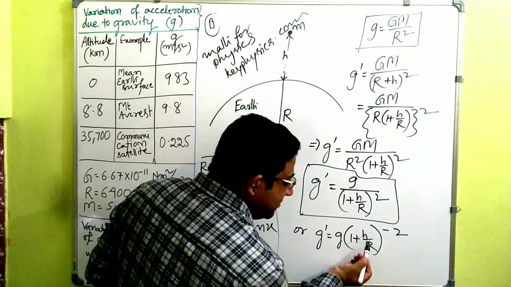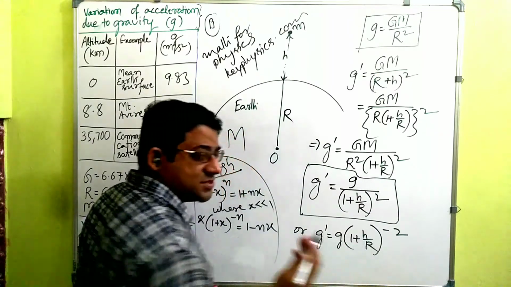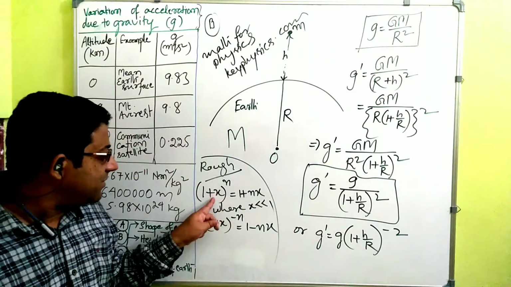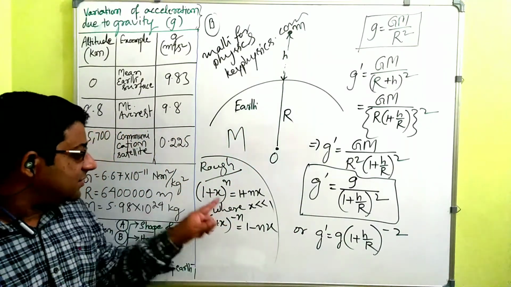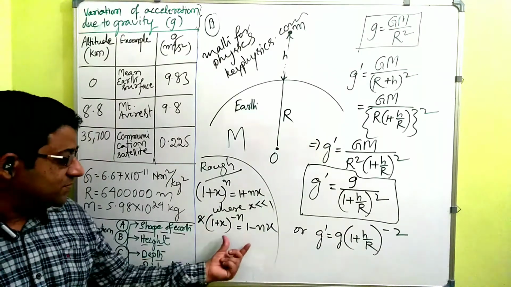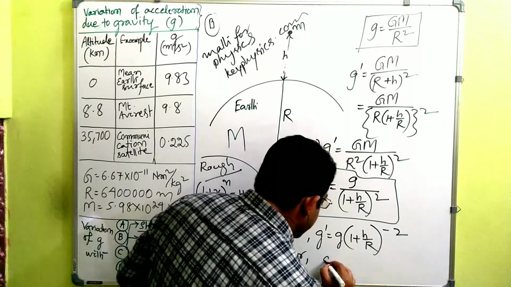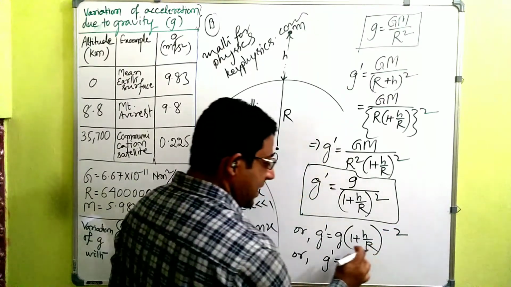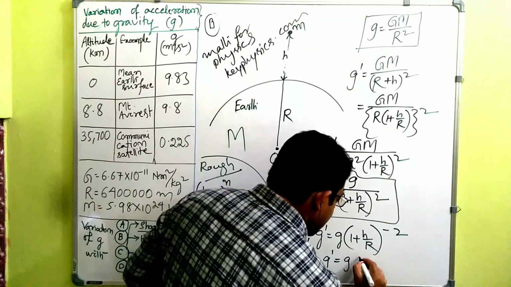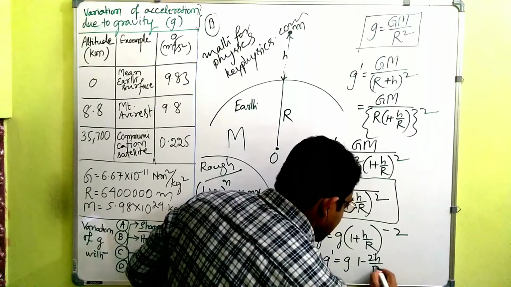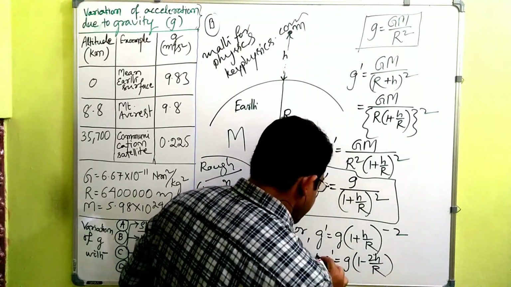So h is extremely small compared to R. So h by R is very small. And whenever x is very small, only then can we apply the binomial theorem. So applying this, we can write g dash is equal to, this minus 2 will come, g multiplied by 1 minus 2h by R, right?